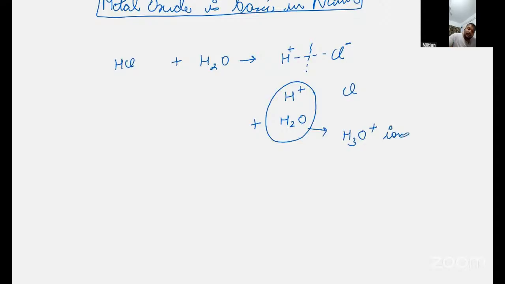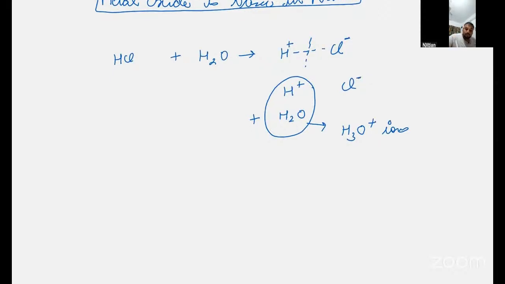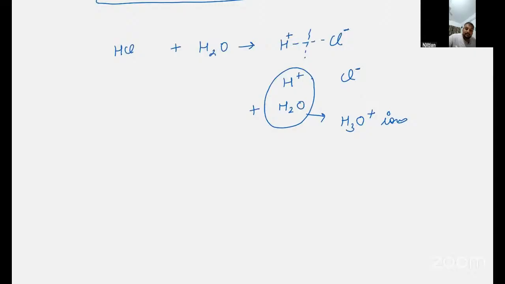H3O plus ion and Cl negative ion remain in the water. So the bond won't break, because this is a kind of ionic bond, and whenever an ionic compound like Na plus Cl minus dissolves in water, Na plus and Cl minus will be there. So in water this bond breaks, and H plus and H2O make a bond, making H3O plus. This ion is called hydronium ion.